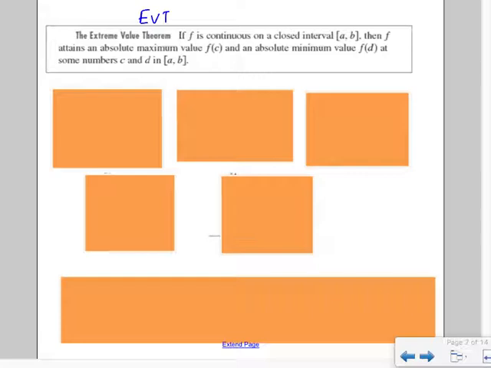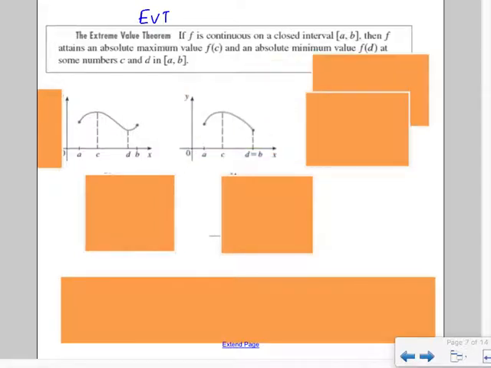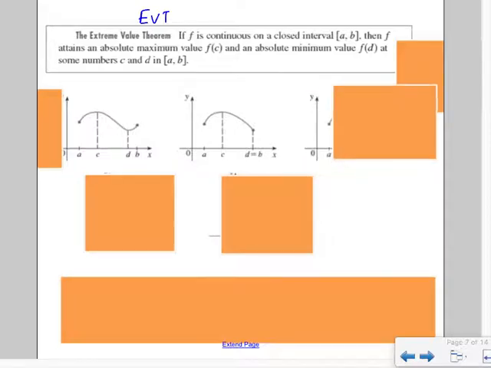So let's look at our examples, okay? Let's look at a function. Here's a continuous function. At endpoints A and B, it stops. There's a C, that's a max. There's a D, that's an absolute min. There's an absolute max and min. Okay? So if it's shaped like that, you see where that happens. Here, the absolute max is within the interval. The absolute min is one of the endpoints. So this one had both of them inside the interval. This one had one of them on the outside.